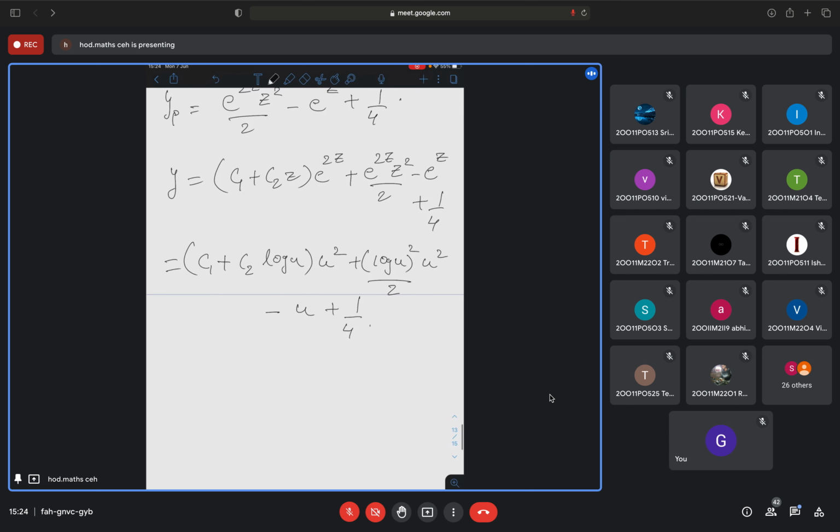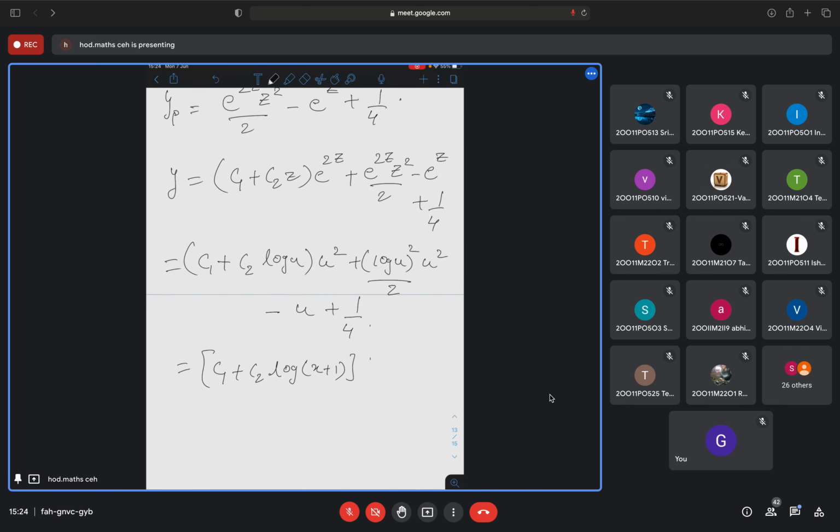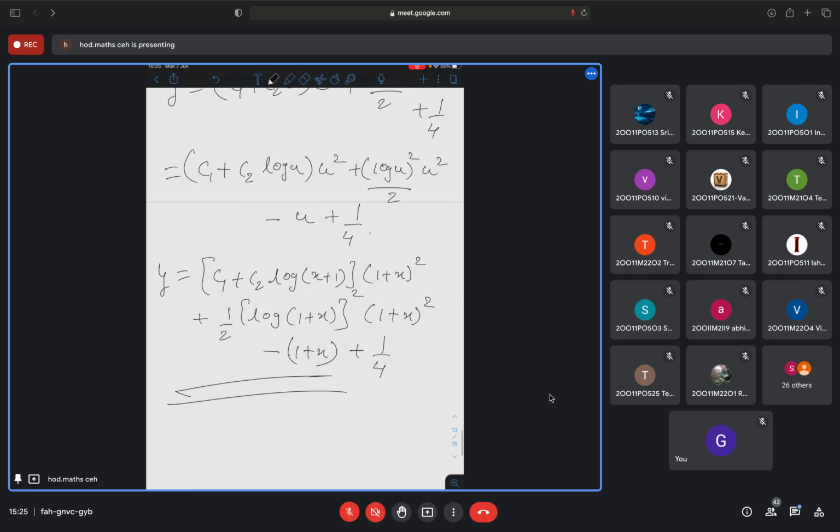Yet we are not done because u was not our variable. We need to replace again with x. So this will be c1 plus c2 log u, which is how much? 1 plus x. So this whole thing into (1 plus x) whole square plus 1 by 2 as it is, log of (1 plus x) its square into u square, which is again (1 plus x) whole square, minus (1 plus x) plus 1 by 4. This is your required general solution for the given differential equation. Understood?